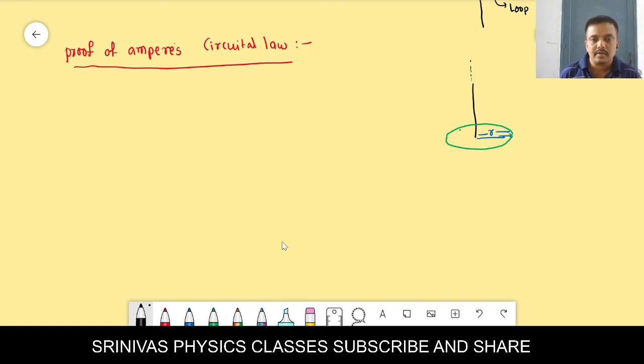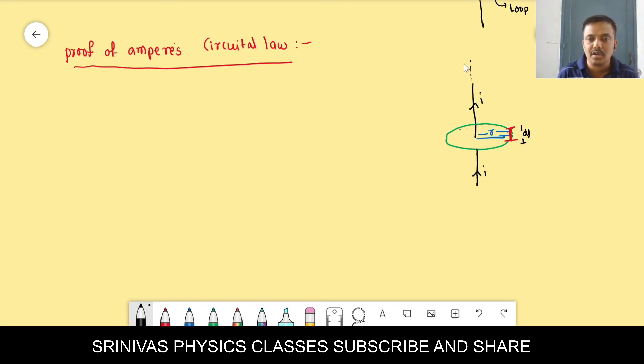The current is flowing in the upward direction like this. And what you have to do here is take a small element on the loop. The element length is dl.